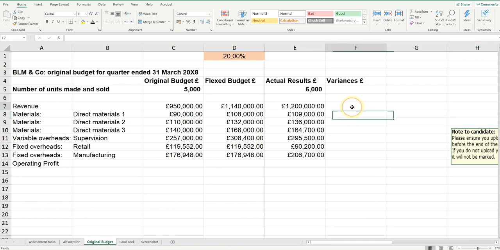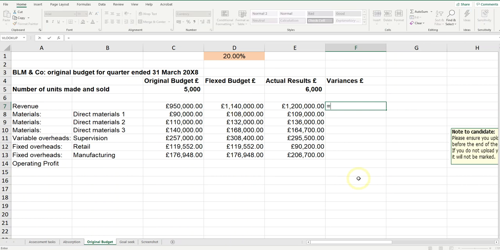So my variances, now the top row is revenue. So the business has actually sold more, generated more revenue than anticipated. So just be careful on the revenue. We obviously want that to be a positive variance.